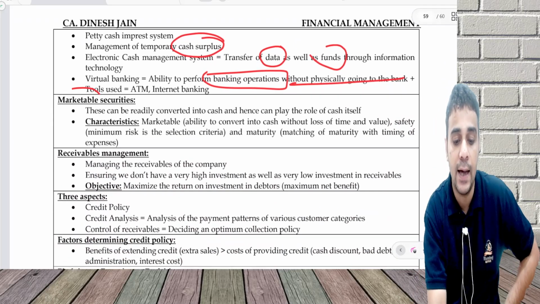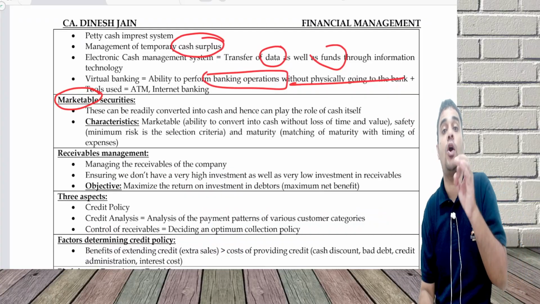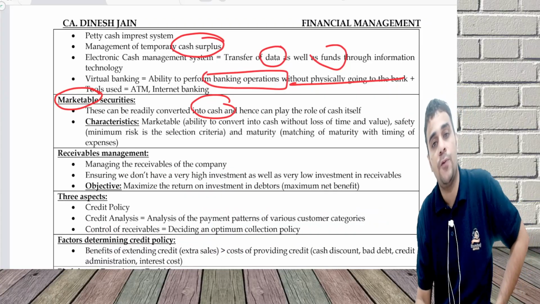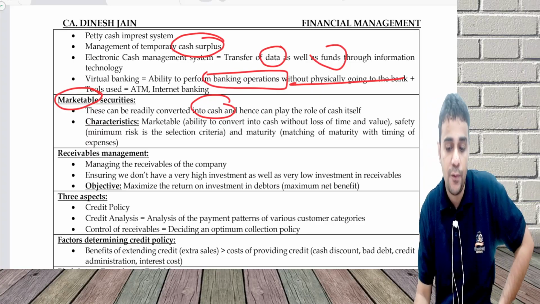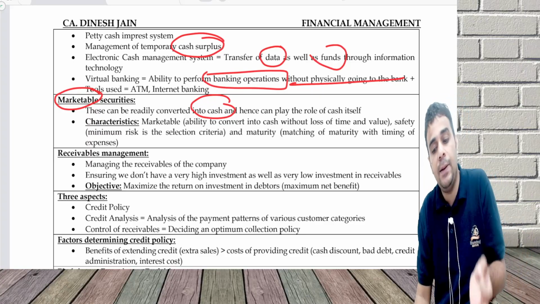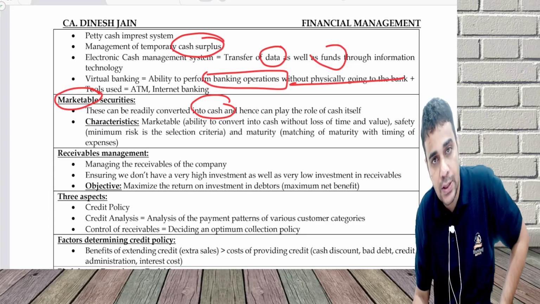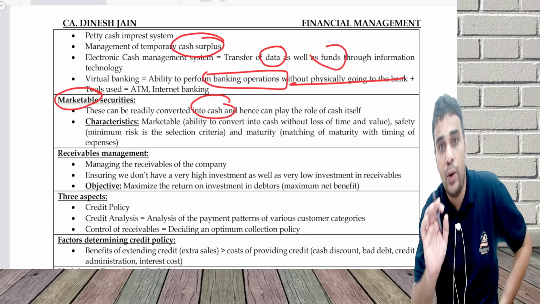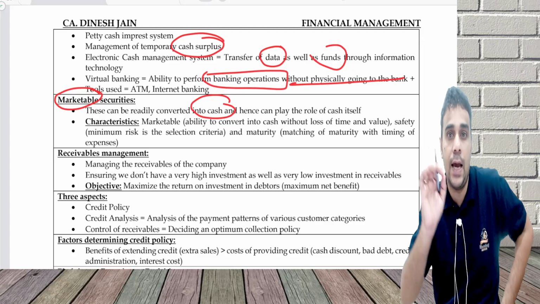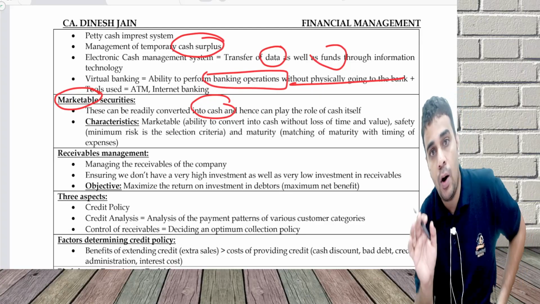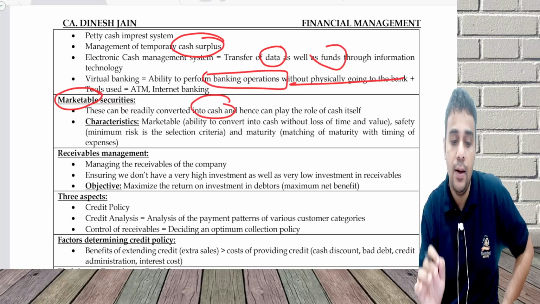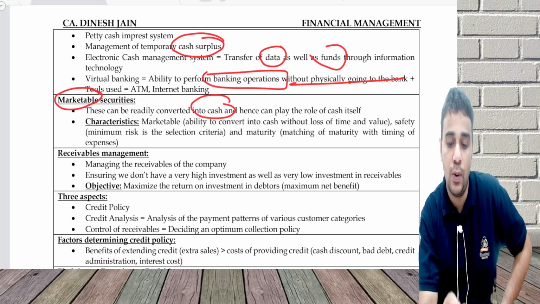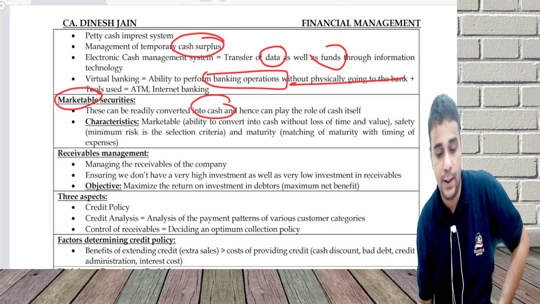Marketable security, as the term indicates, marketable means short term, readily converted into cash. And this can play the role of cash itself. Marketable means ability to convert into cash. Safety: there is no variation, unlike an equity share. You would have learned something called cash and cash equivalent in the accounting standard on cash flow statement. So whatever characteristics a cash equivalent has, a marketable security can have.